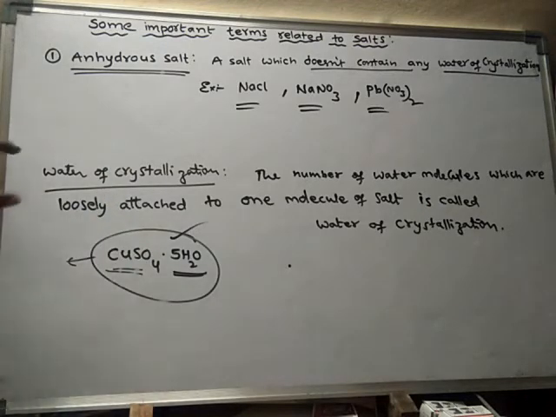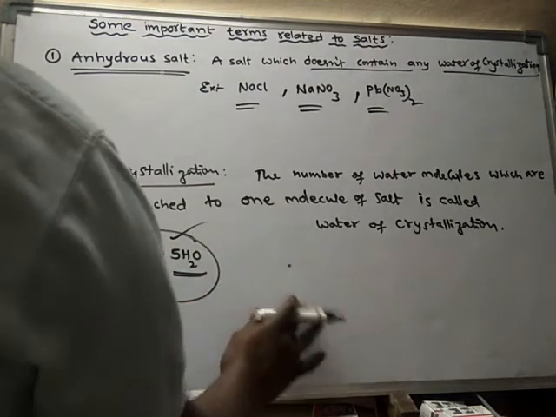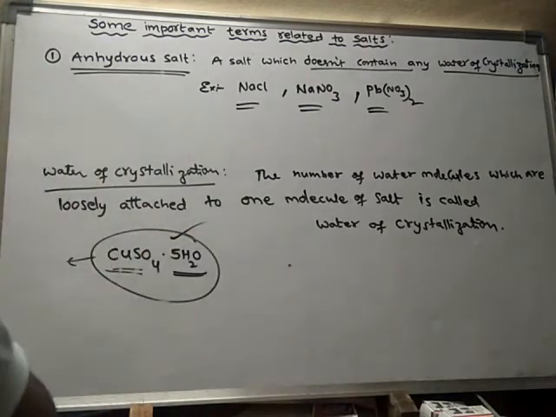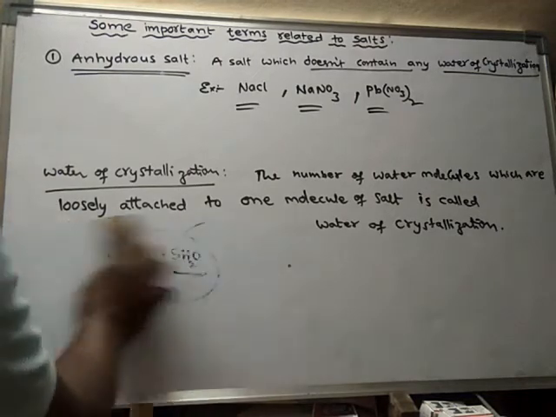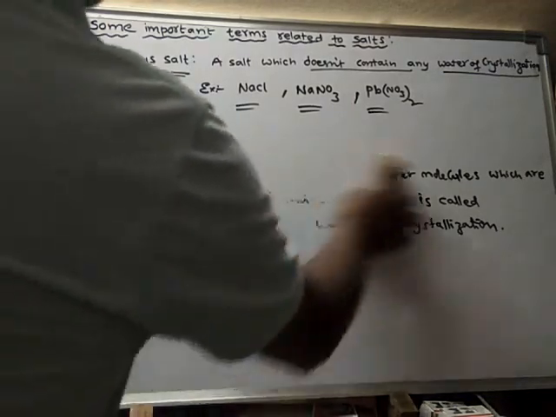So, this is one term related to salts. Now, let us learn about another term related to salts, which is hydrated salt. Anhydrous salt we have seen. Water of crystallization we learned. Now, we will learn about hydrated salt. What is hydrated salt?